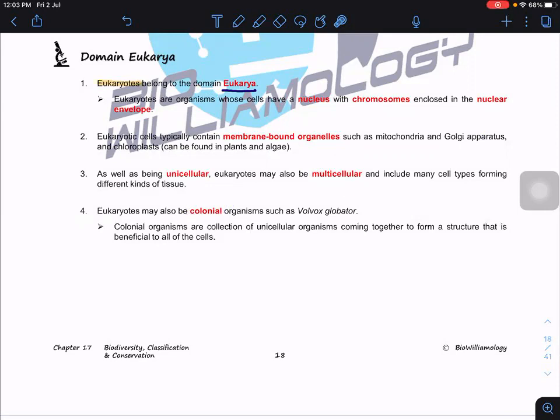So what does colonial organism mean? A colonial organism is in between unicellular and multicellular. I will show you guys later. Colonial organisms are collections of unicellular organisms coming together to form a structure that is beneficial to all the cells. Do they carry out specialization? No. Are you clear? They don't carry out specialization. If we detach them one by one, they can still survive, no problem.